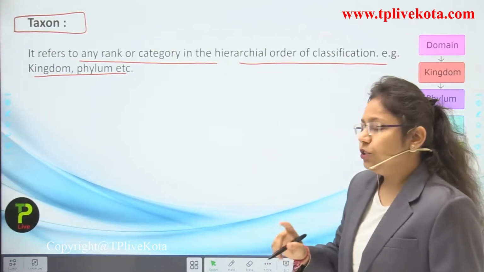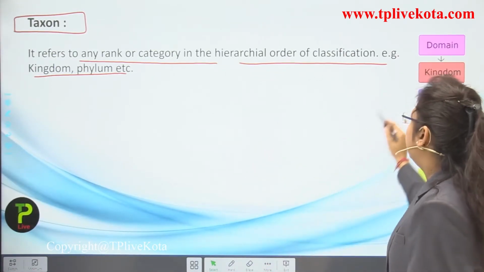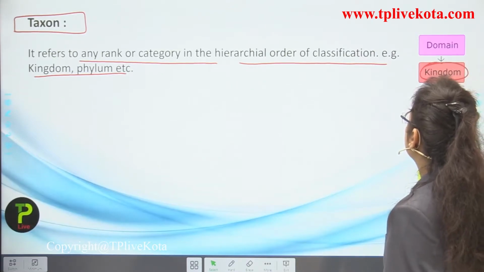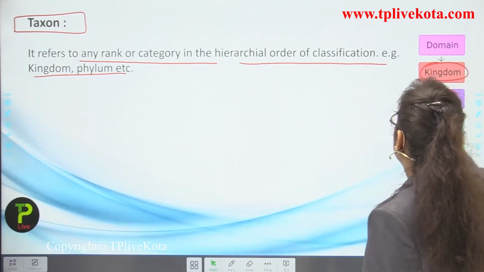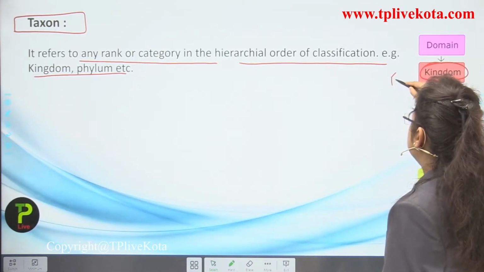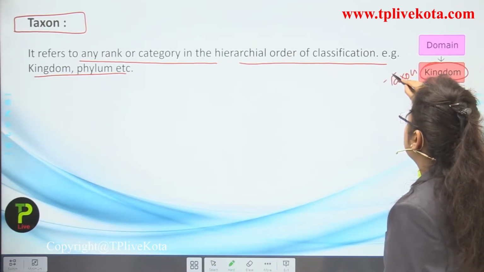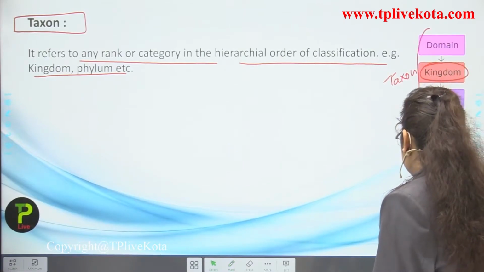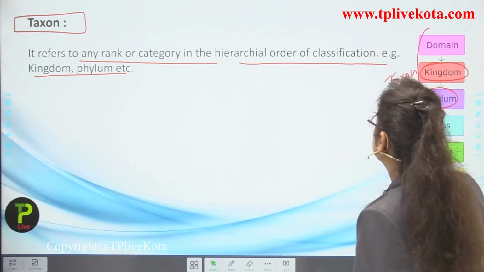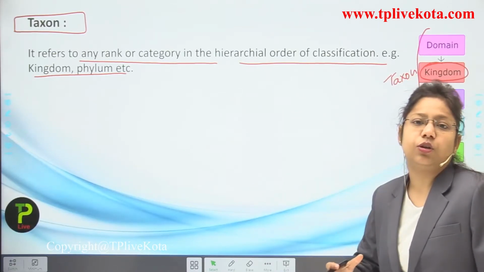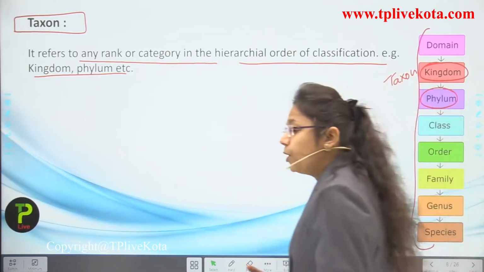If we are talking about only kingdom, or only phylum, the single category or rank, then we use the word taxon. But if we are talking about the whole rank order, then we use the word taxonomical hierarchy. Are you getting my point, students?